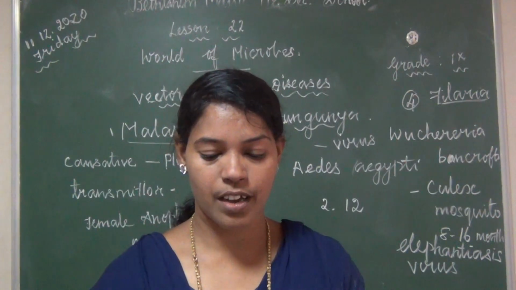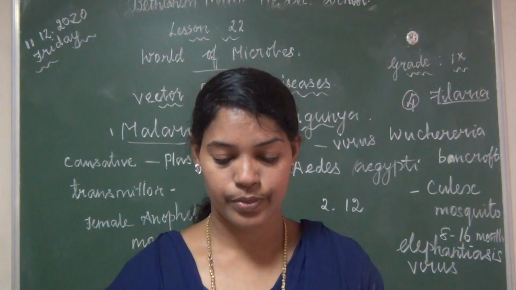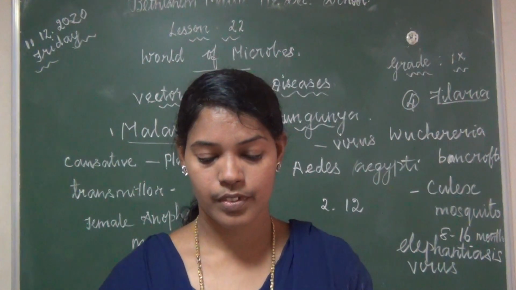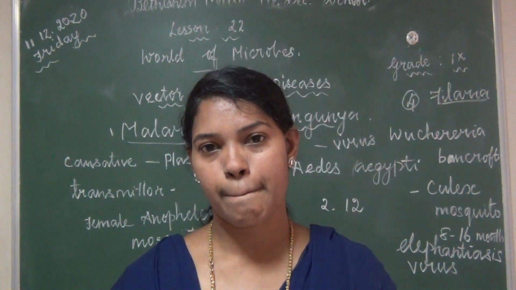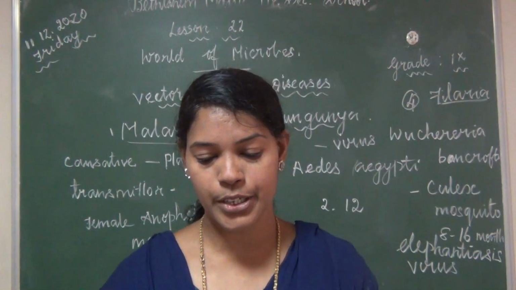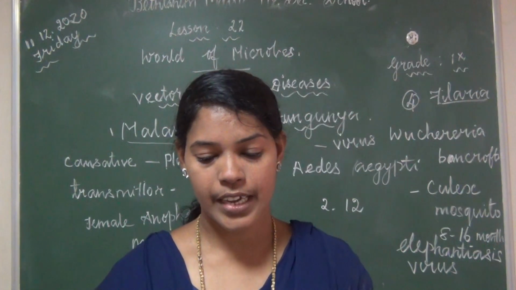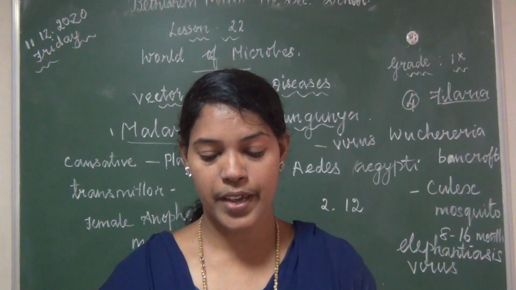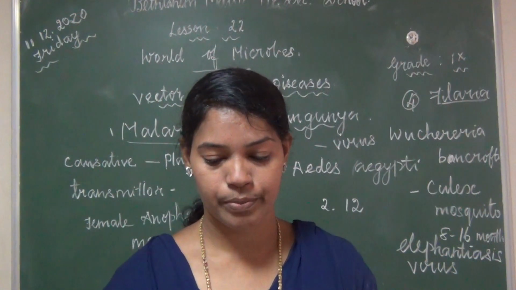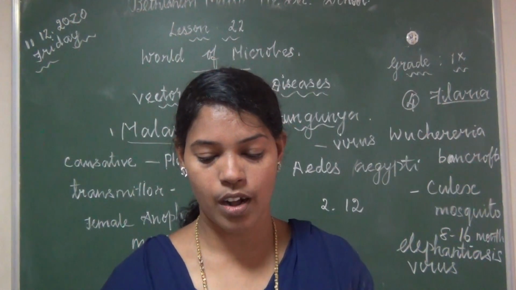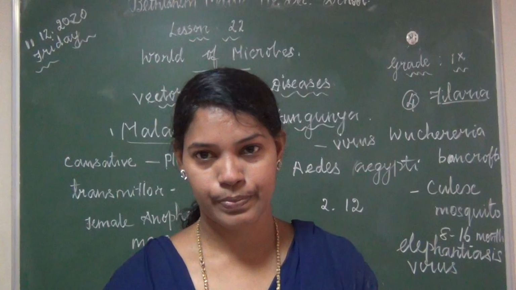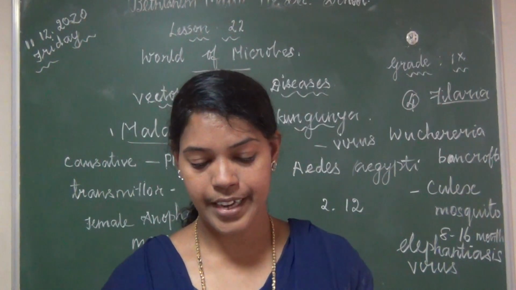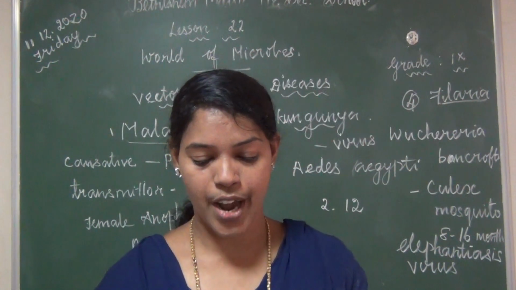Third question we have already marked. Then fourth question: what is maturation? Page number 241. First paragraph, it starts from second line. When the urinary bladder is full, the urine is expelled out through the urethra. This process is called maturation. Clear?